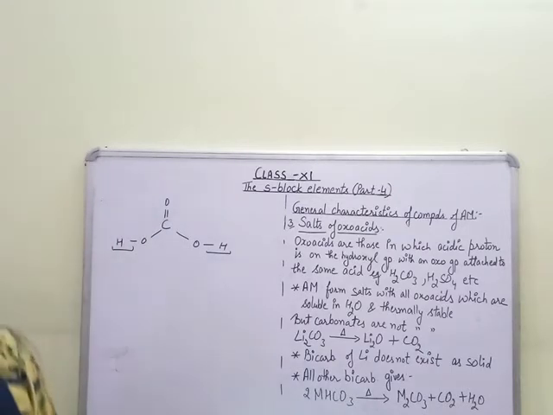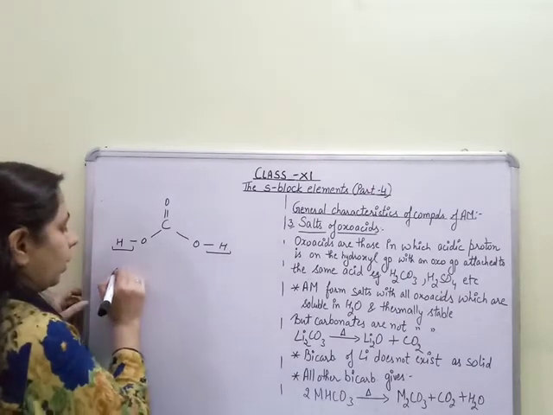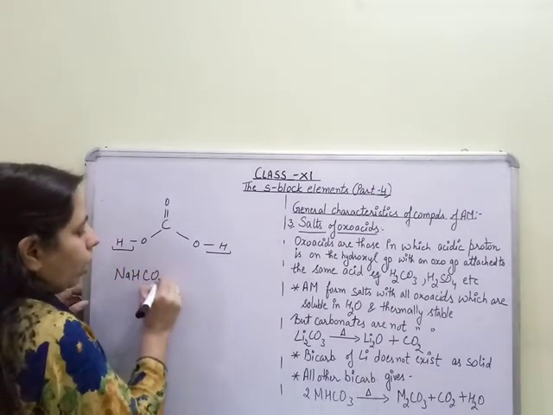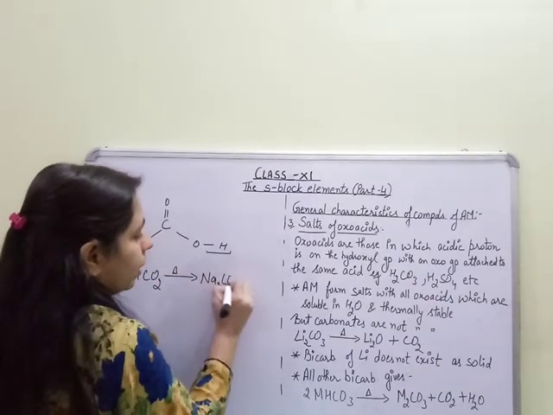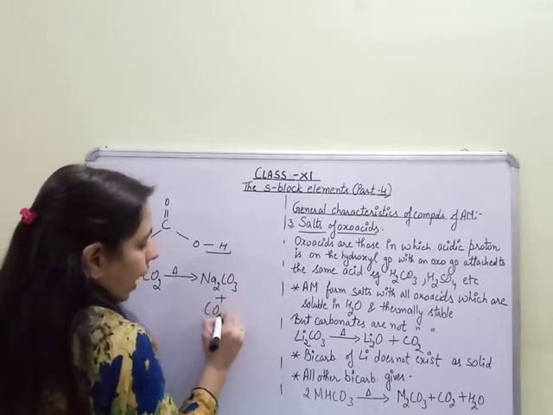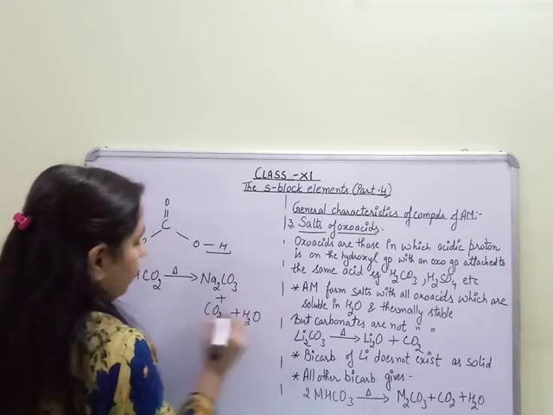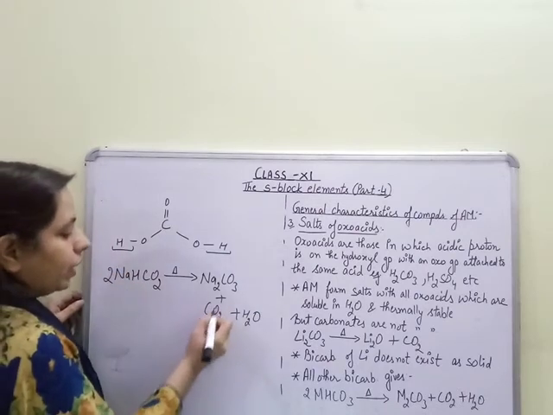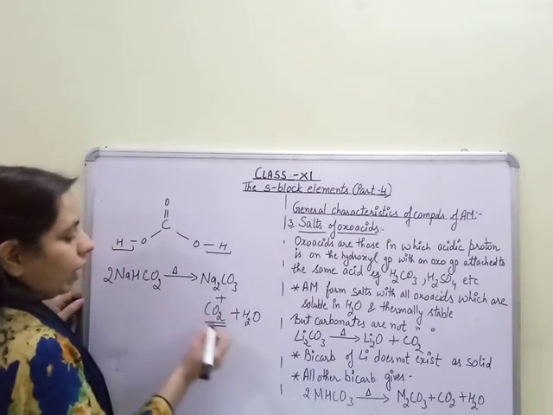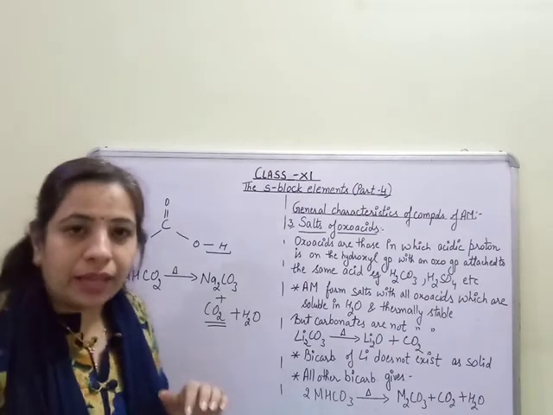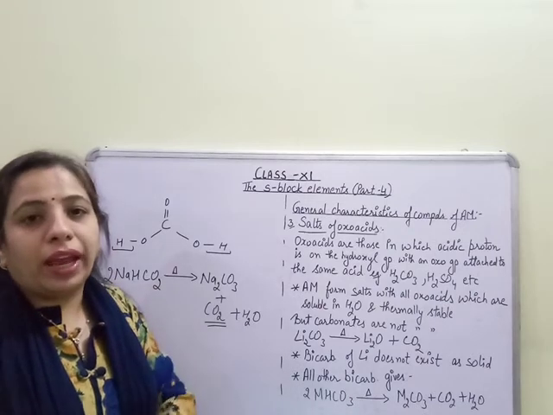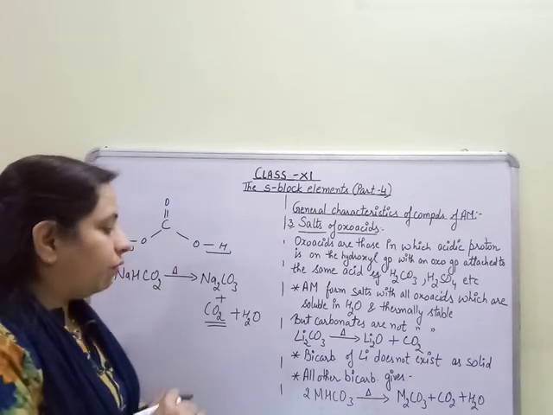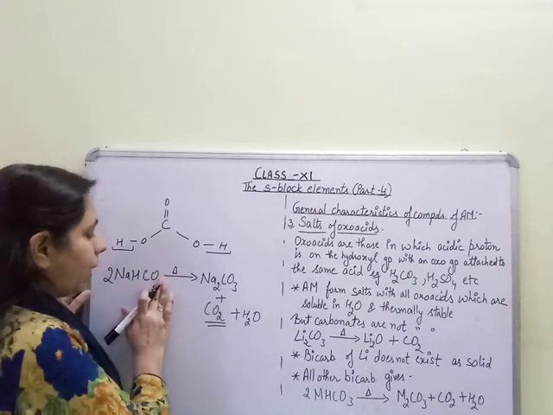For example, NaHCO3, which is also known as baking soda, on heating gives rise to sodium carbonate along with the liberation of carbon dioxide gas and water. This is the reason it is termed baking soda: on heating, the evolution of carbon dioxide gas takes place. This evolved carbon dioxide causes the bakery products to rise and makes them spongy and fluffy. That is why it is also known as baking soda.